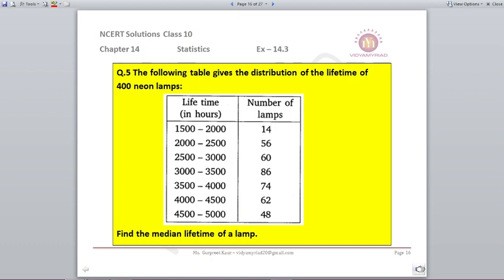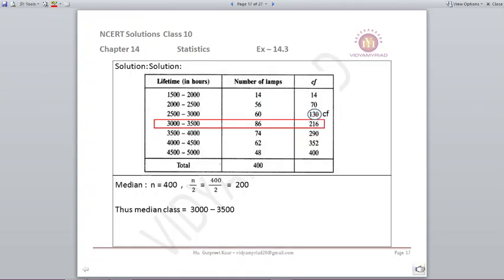The following table gives the distribution of the lifetime of 400 neon lamps. Now lifetime hours are given in 1500 to 2000, which is a gap of 500, and number of lamps are given to us. We need to find out the median for this. Now let's make the table for this. The total is 400, so 400 upon 2 is 200. So 200 according to the cumulative frequency, it will come after 130.